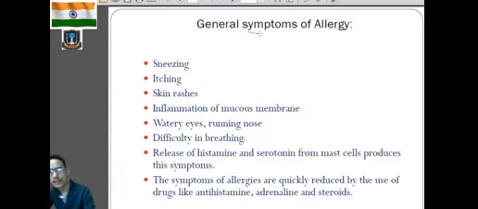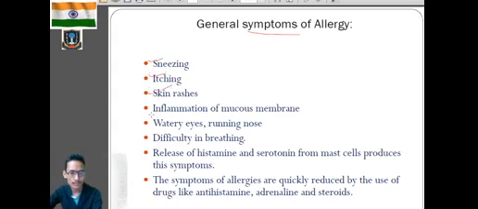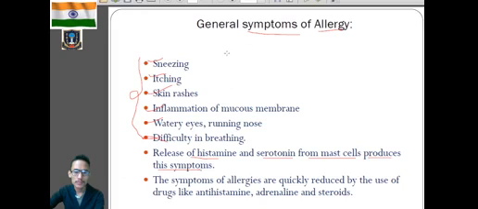Now what are the symptoms of allergy? Sneezing, itching, skin rashes, inflammation of mucous membrane, watery eyes, running nose, and difficulty in breathing. These are the symptoms of allergy. During this time, there will be release of histamine and serotonin from the mast cells, which we have discussed already, and there will be the production of the symptoms of allergy.